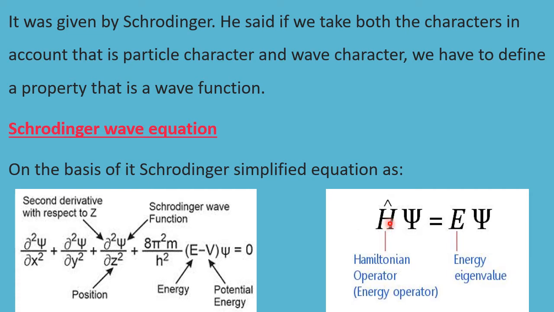H cap psi equal to E psi. This H is called the Hamiltonian operator. This is an operator in mathematics, just as we use pH equal to minus log of hydrogen ion concentration, where p is an operator. There are many operators in mathematics. This is one such operator, and it needs a lot of mathematical derivation, so let us not go into that. And E is the energy of the electron, which is the eigenvalue.